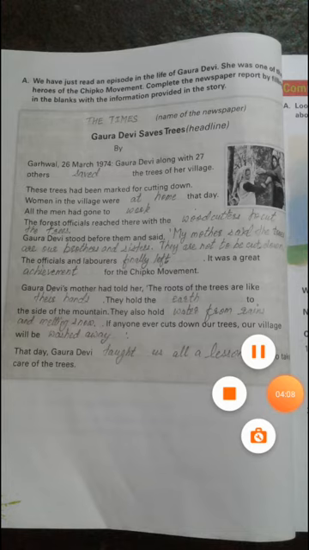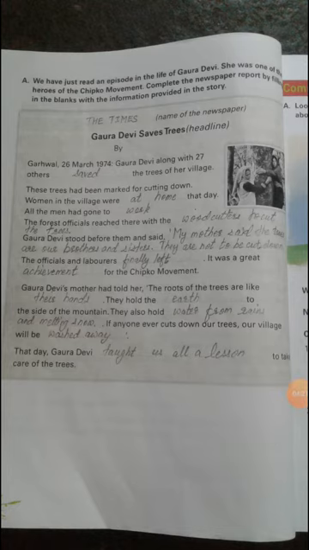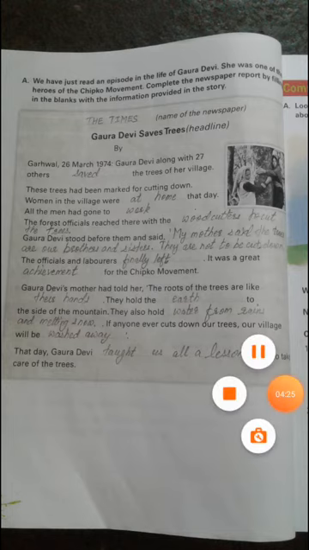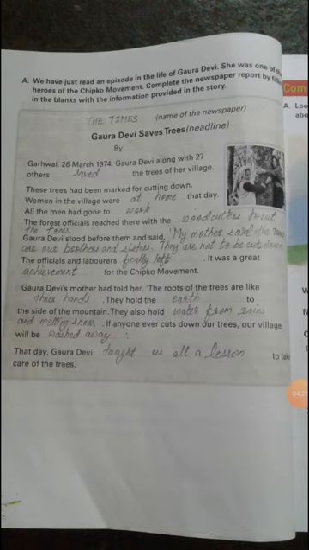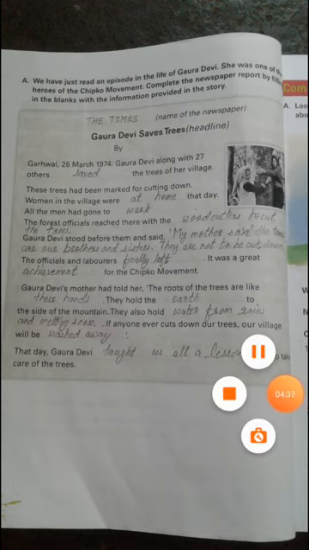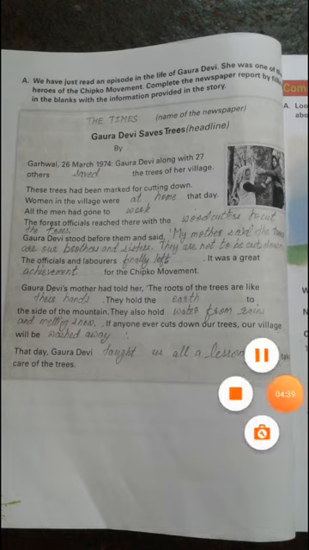The Chipko movement is a new, great movement which will change the whole life of the people, and they will save something. Gaura Devi's mother had told her, "The roots of the trees are like their hands. They hold the earth to the side of the mountain. They also hold water from the rains and melting snow. If anyone ever cuts down our trees, our village will be washed away." That day, Gaura Devi taught us a lesson to take care of the trees. From that day, they taught us how to take care of the trees.